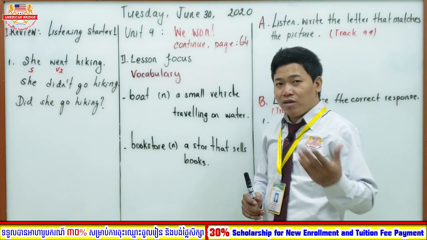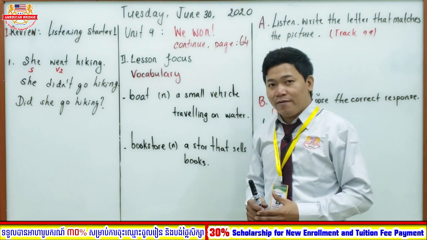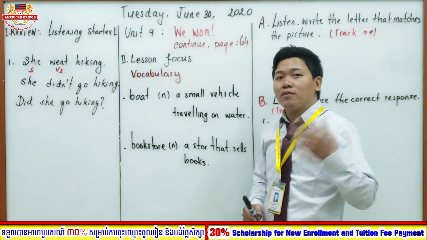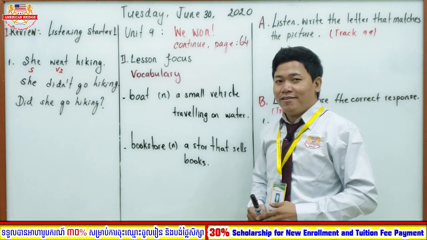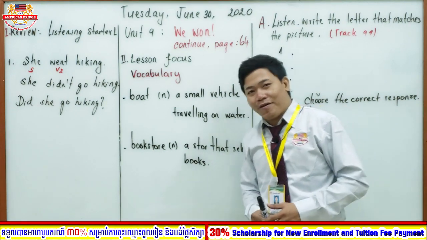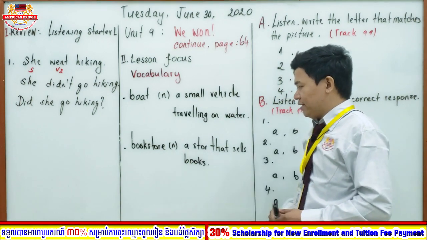But those vehicles travel on different kinds of roads. The boat travels on the water, the plane in the sky, and the motorbike and bicycle on the road. Great, everyone. Bookstore: a store that sells books.